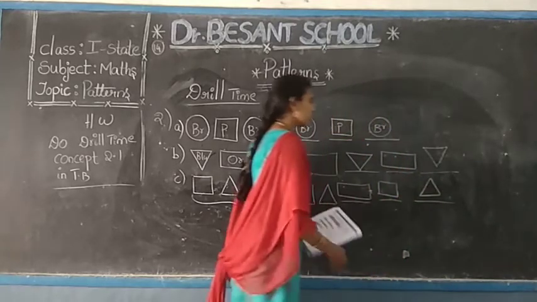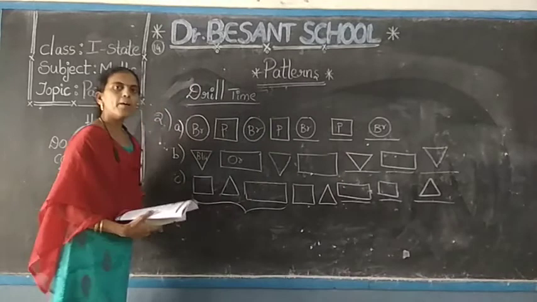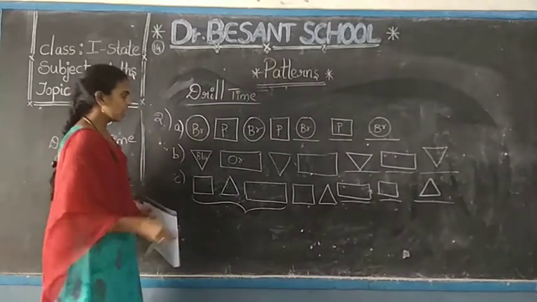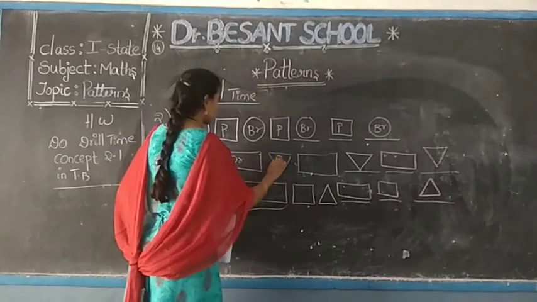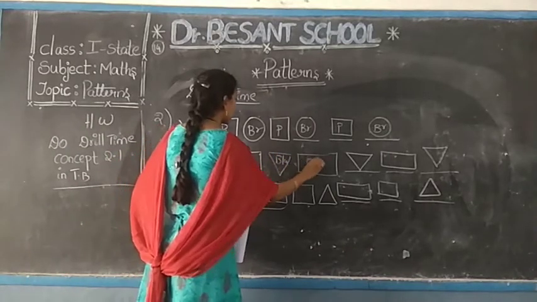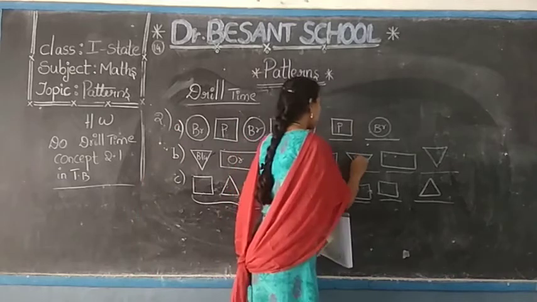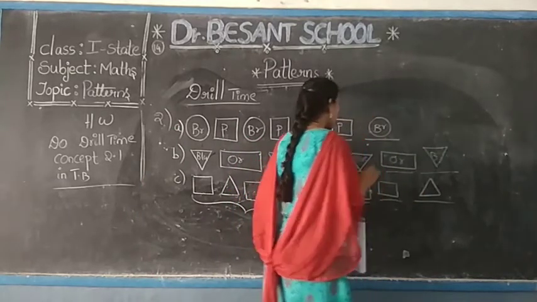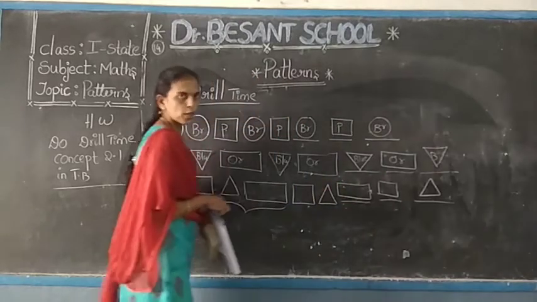Okay children, neatly draw the shapes in the blanks given in your textbook. After that you have to apply the color. First you draw the shapes. Draw the shapes neatly. Don't spoil the book.